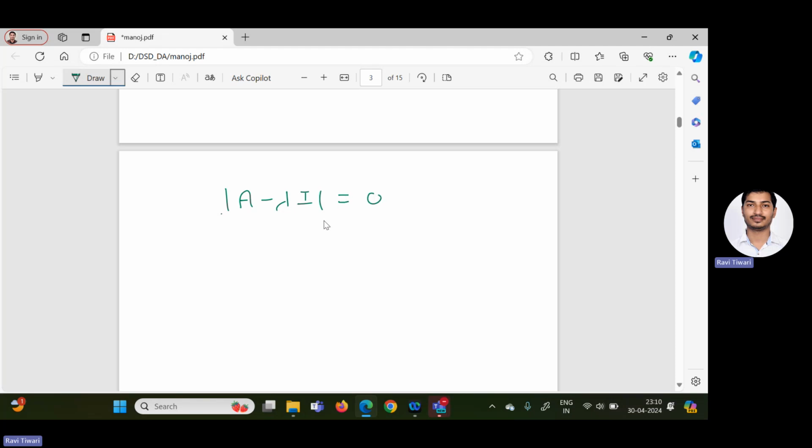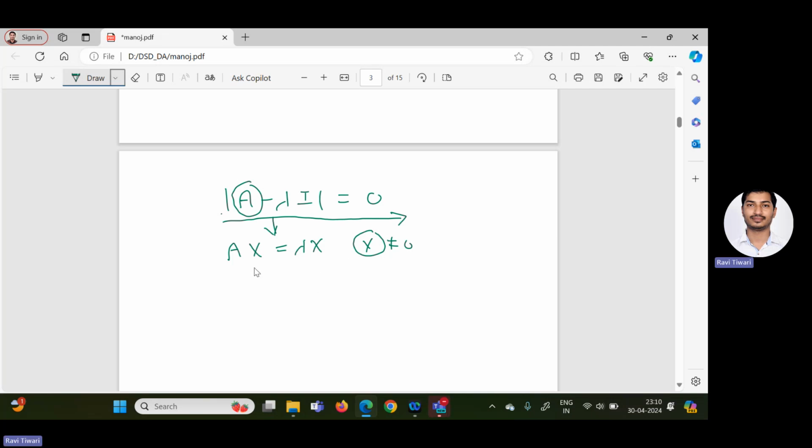By solving this equation, we can get the roots. The degree of this equation is dependent on the order of the matrix. For example, if A is a 3 cross 3 matrix, then this equation will be a cubic equation. If A is a 2 cross 2 matrix, then you will get a quadratic equation. The roots of this equation determinant of A minus lambda I equal to 0 are known as eigenvalues, and the x for which Ax equal to lambda x, this x, if not equal to 0, is known as eigenvector.